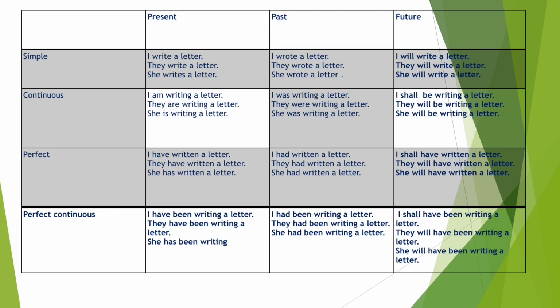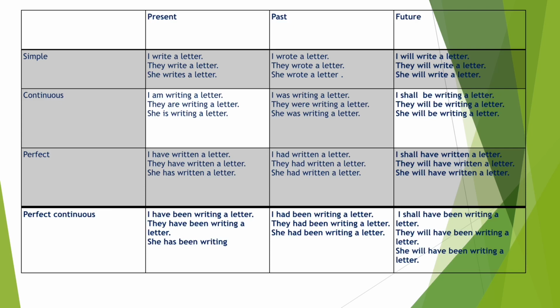Next one is simple past tense. I wrote a letter, they wrote a letter, she wrote a letter. With all subjects, we use second form of the verb. Next, simple future tense. Examples are I shall write a letter. It should be shall, not will. They will write a letter. She will write a letter. So in simple future tense, we use shall or will with first form of the verb.